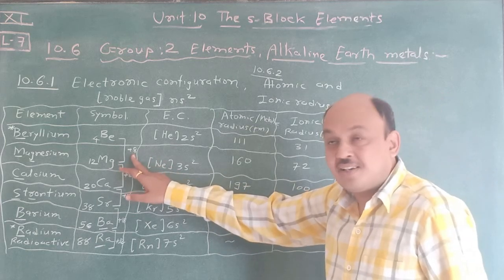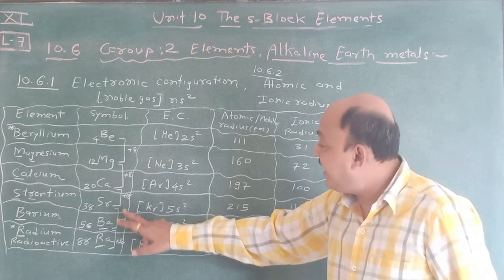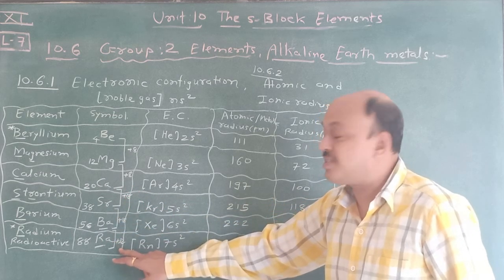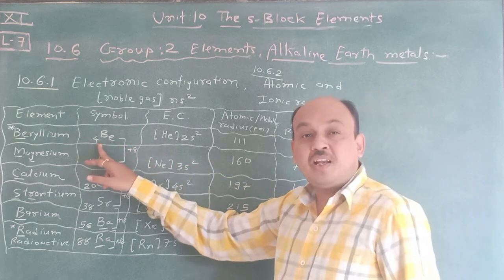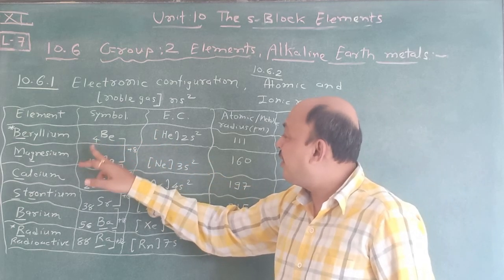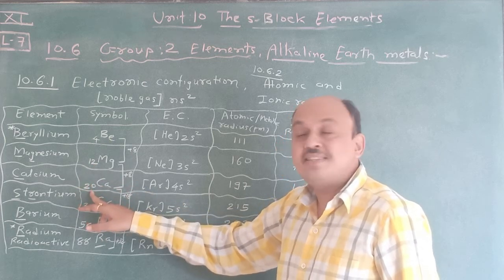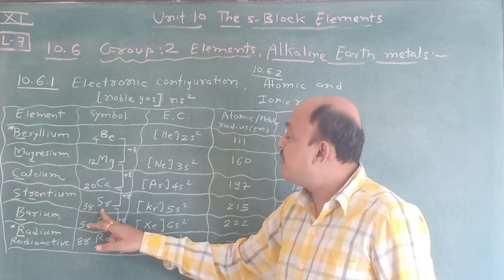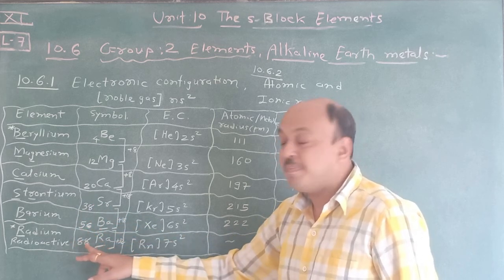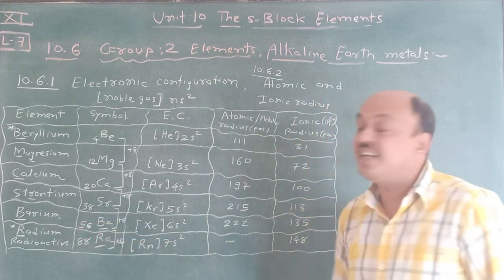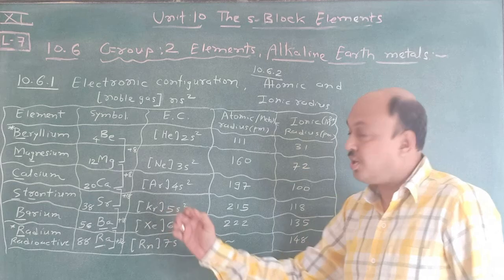Remember this number is plus 8, this is once again plus 8, this is plus 18, plus 18 and plus 32. So according to this sequence, this is known as atomic number. Beryllium Z is equal to 4, magnesium Z is equal to 12, calcium Z is equal to 20, strontium Z is equal to 38, barium Z is equal to 56, and radium Z is equal to 88, which is considered as radioactive. Okay, and then the half-life time is very short.